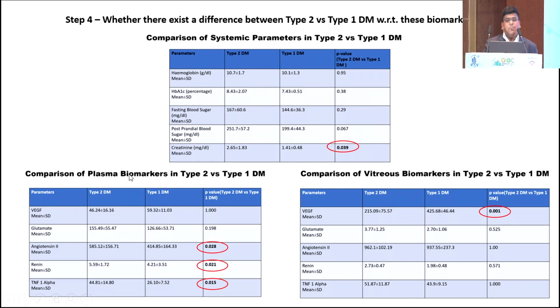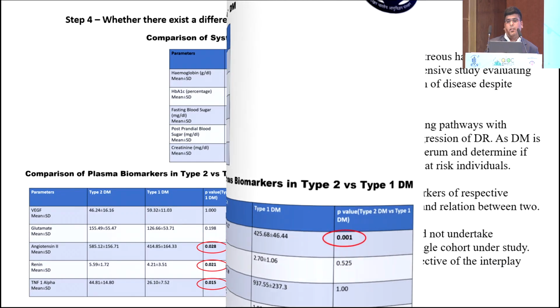And on comparing plasma levels of these biomarkers in type 2 and type 1 diabetes mellitus, we found that angiotensin 2, renin and TNF alpha were markedly elevated in type 2 diabetes mellitus patients in plasma as compared to type 1 diabetes. And the vitreous levels, again we contrasted them. It was VEGF levels that were very high in cases of type 1 diabetes mellitus patients in vitreous as compared to type 2.